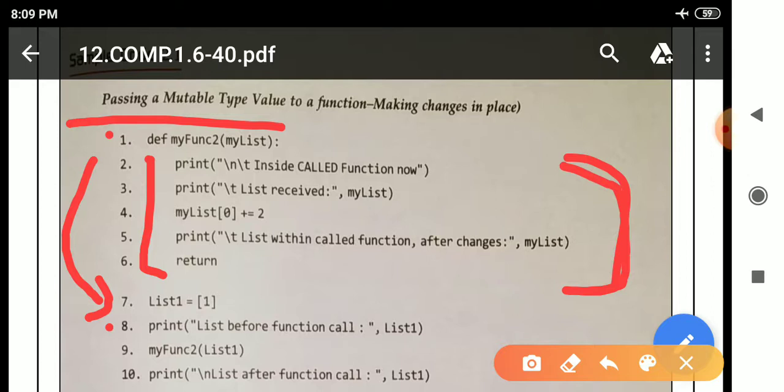There is a print statement: print, parenthesis, double quotation, "list before function call:", quotation close, comma, list1. When this print statement executes, it will print this full message. After that, the value of list1 is 1, so 1 will also print.